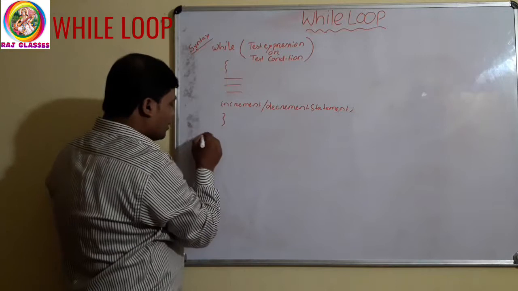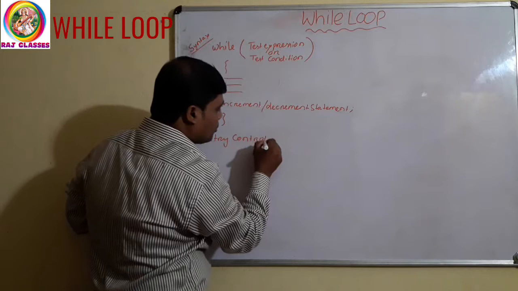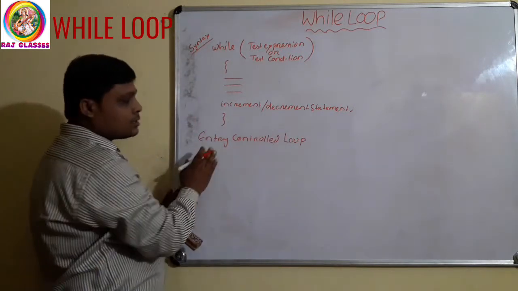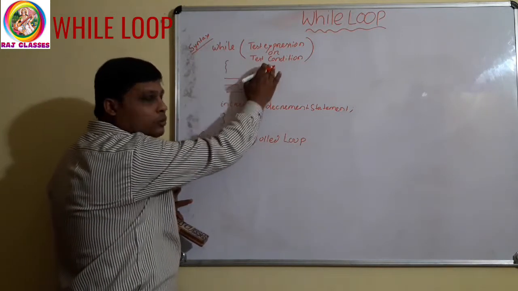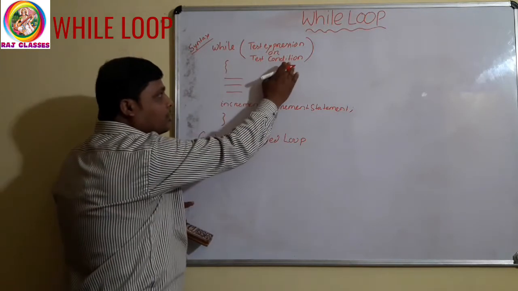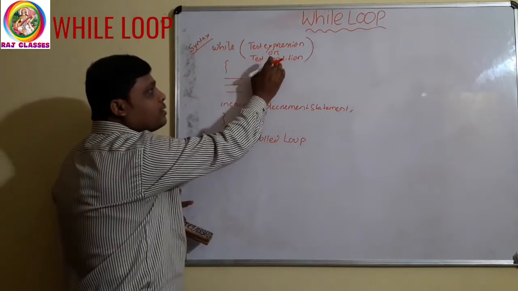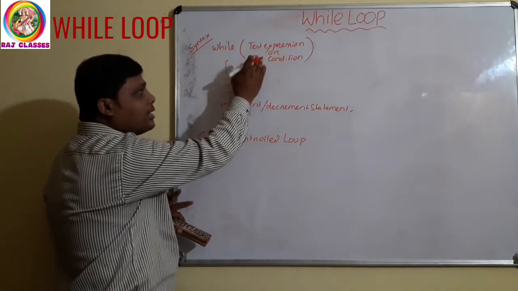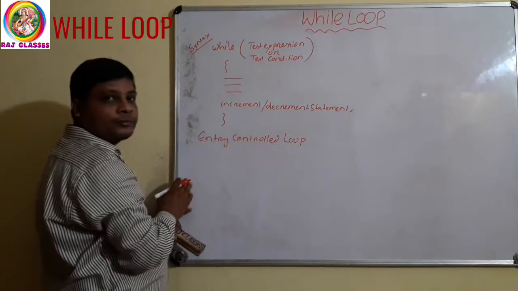This while loop is called entry controlled loop. Why? Because at the time of entry to this loop, there is one test condition. According to that condition, this statement will execute or it will not execute. It is decided by this condition. So as at the time of entry there is one conditional statement, this is called entry control loop.